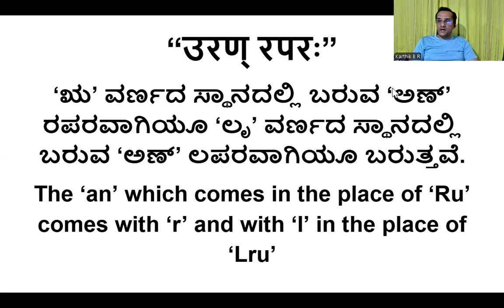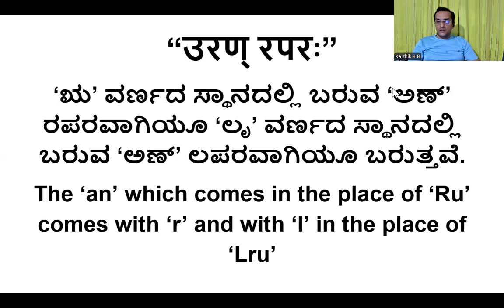In that ra, what is there? Ra and la, both the letters are there, Pratyahara ra. We have taken ra from Hayavarat and la from Lan, and we have made one Pratyahara. So in the place of Ru, if we are writing an anywhere in any sandhi, it's not only related to guna sandhi, the an which comes in that place should come with ra. That means if a comes there, it becomes ar.